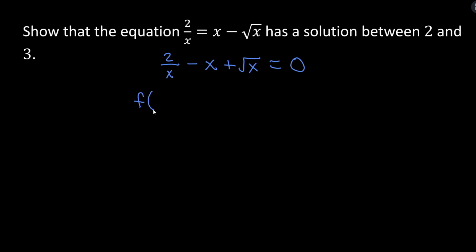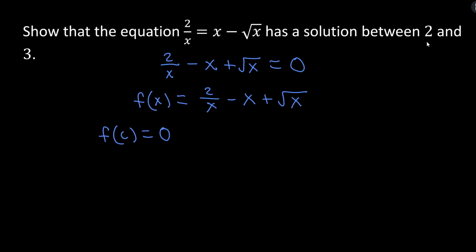Well, if I define the expression on the left-hand side of the equation as a function, then how are these related? Well, the first equation is when the function's y value equals 0, which is exactly what we just said an x-intercept means. So we're trying to conclude, does this function have an x-intercept between 2 and 3? In other words, is there a solution to this equation, f(c) = 0, where c is in the interval from 2 to 3?